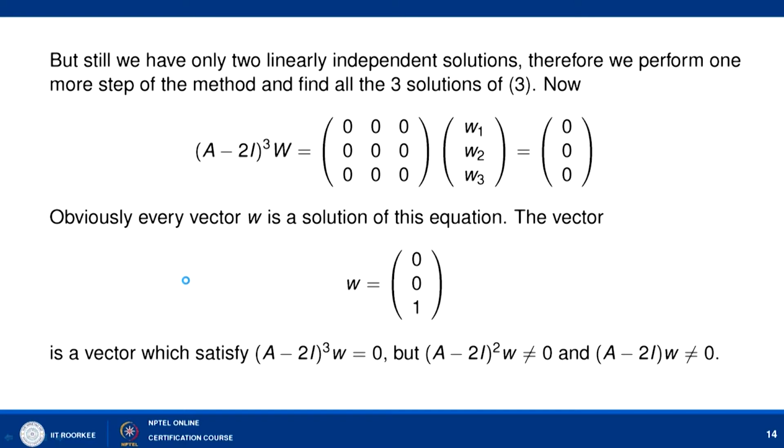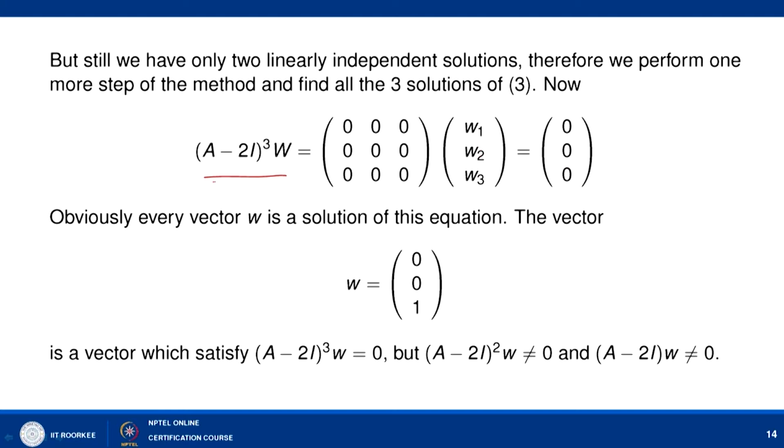Still we have only two solutions, because by the previous method we have obtained only one new solution, but we need three linearly independent solutions. So we perform one more iteration of the method and find all three solutions of 3. So look at (A minus 2I) cubed into w equal to 0. Now (A minus 2I) cubed is nothing but a zero matrix, times (w1, w2, w3) equal to 0.